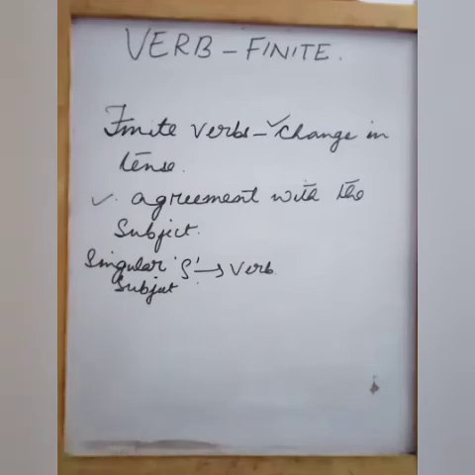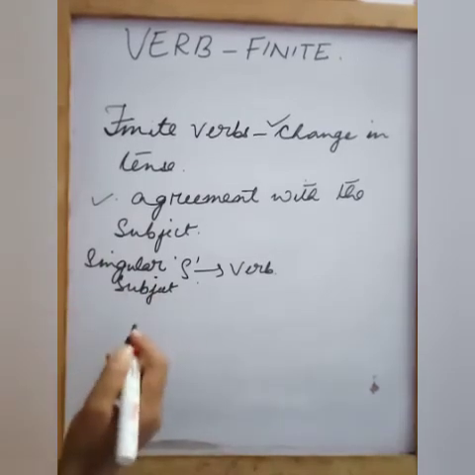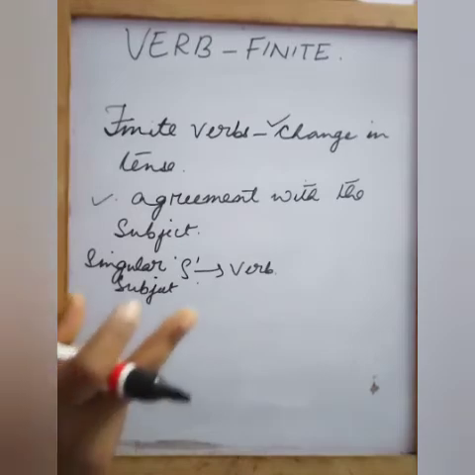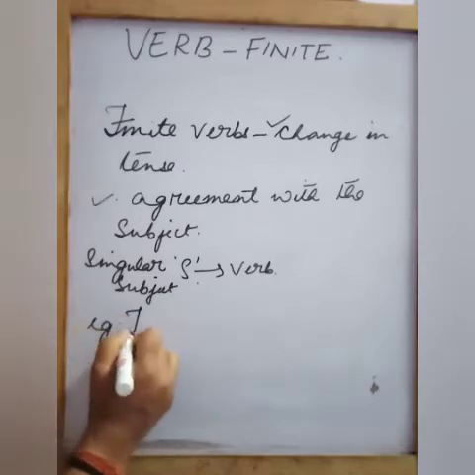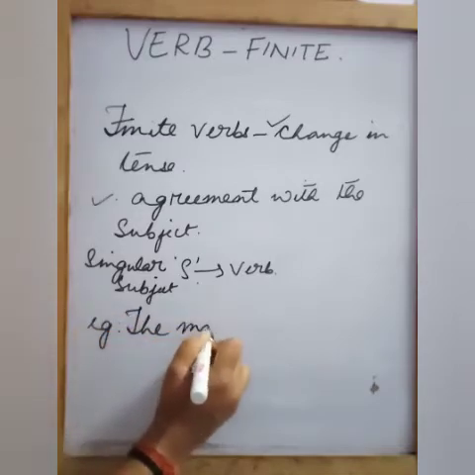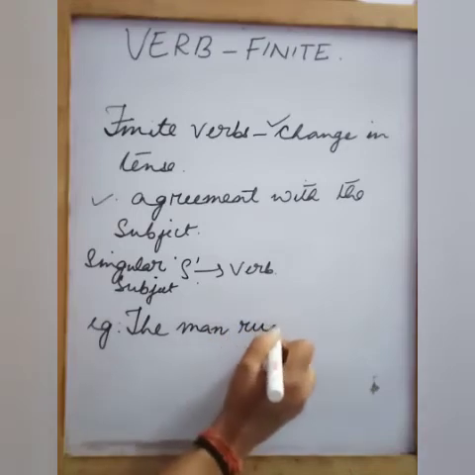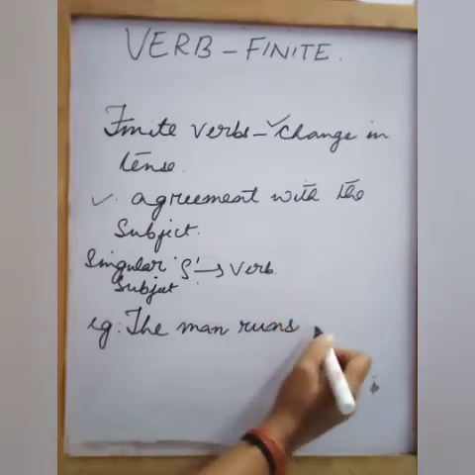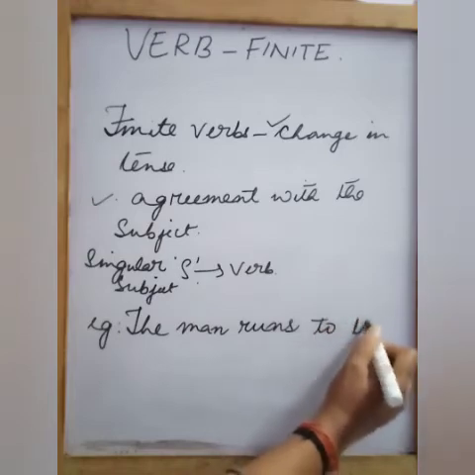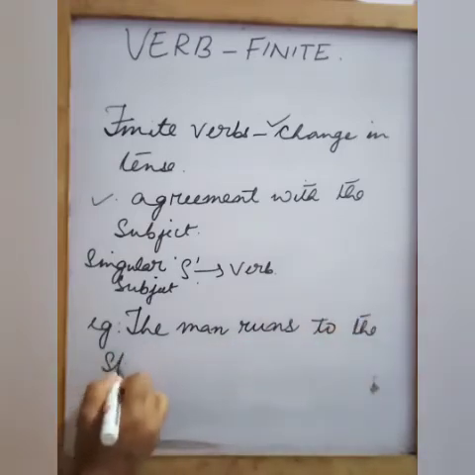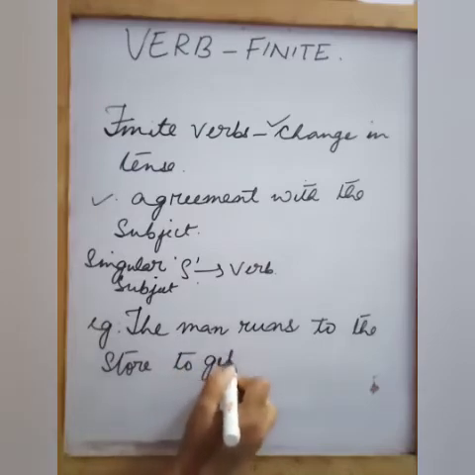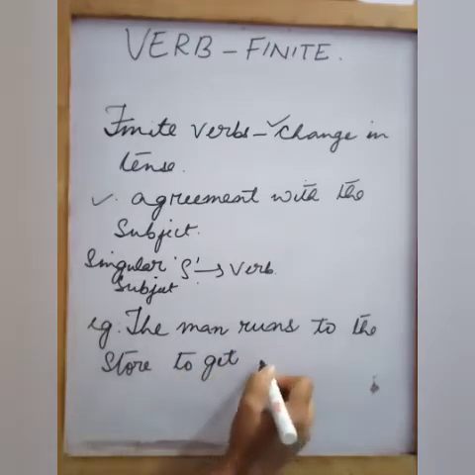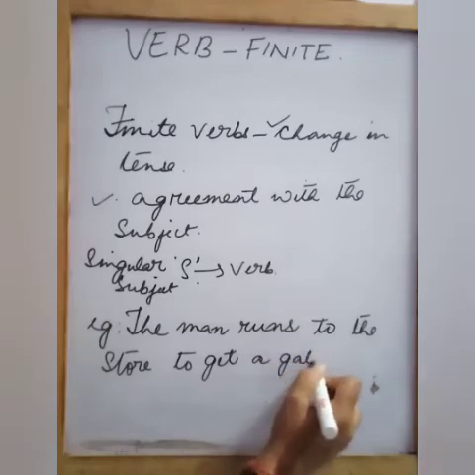Now see, I'll just give you an example of this subject verb agreement. See, in a sentence there will be both finite and non-finite verbs. When I'm giving this example, you will understand. For example, the man runs to the store to get a gallon of milk.